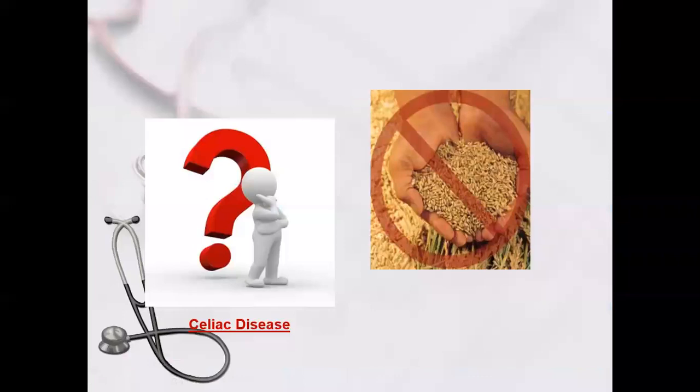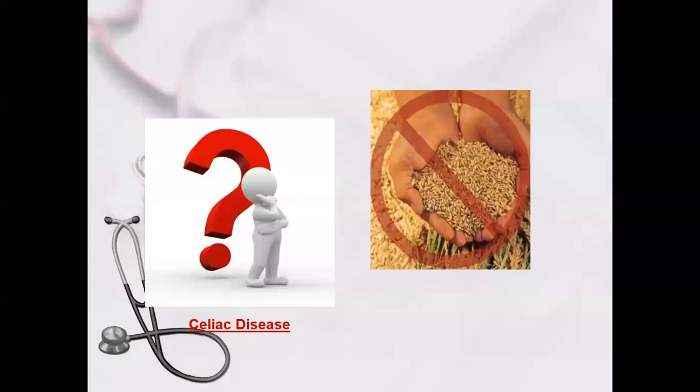Now we have to detail the most common cause we find in chronic diarrhea, which is celiac disease, after tuberculosis. Celiac disease is gluten enteropathy or wheat intolerance. You have to look for patients with a family history. In this disease you have to stop wheat. This is the only treatment for celiac disease: you have to give a gluten-free diet.